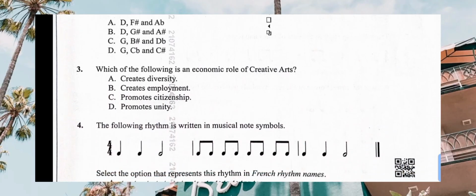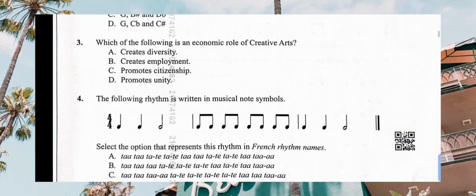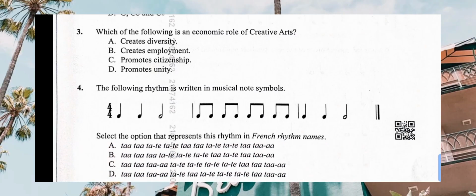Which one of the following is an economic role of creative arts in the society? When we look at economic, it is all about monetary value, something that promotes money or we get money from it. Creates diversity, no. Creates employment, yes. Economic employment, we get money from creative arts. So the correct answer for number 3 is B, creates employment.